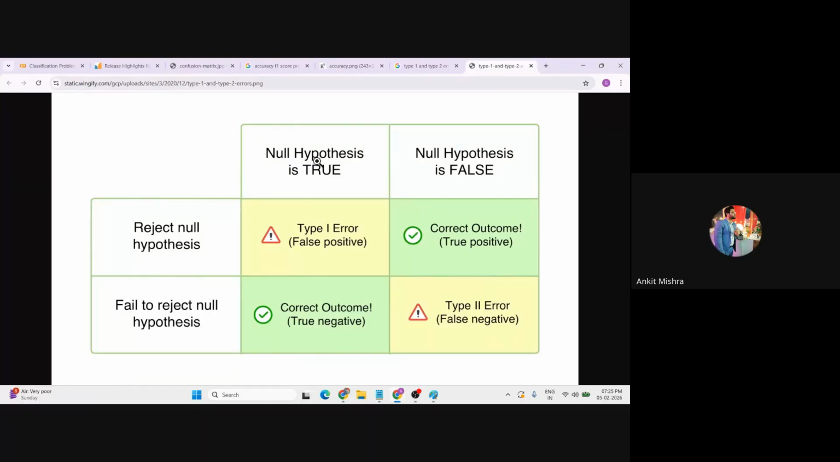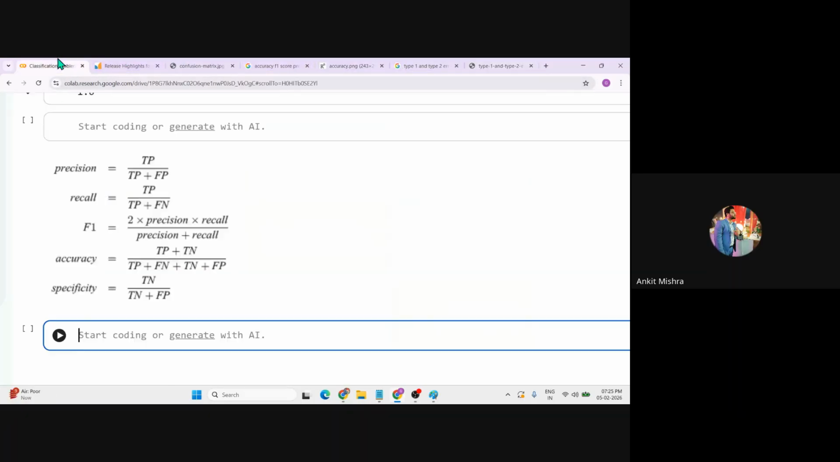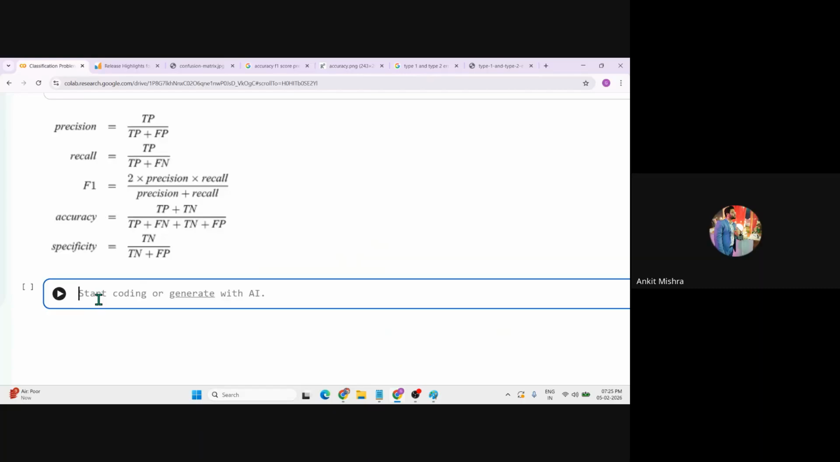Okay, so we have the actual truth, and we have a different truth that will reject this null hypothesis. That is called the alternate hypothesis. Okay, so if we just forget the null hypothesis and alternate hypothesis, let's keep a basic example, and that is the type 1 error and the type 2 error.